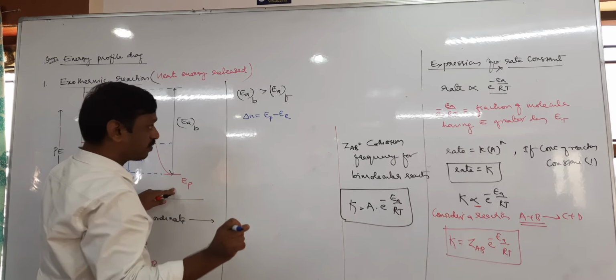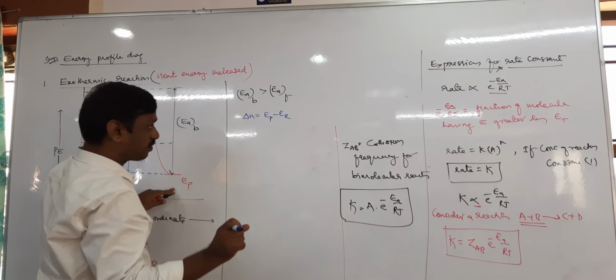So EAB equals EAF plus delta H. This is for the exothermic reaction. In a question they will give EAB and EAF and may expect delta H, or give delta H and EAF and expect this. Given any two, they expect one.